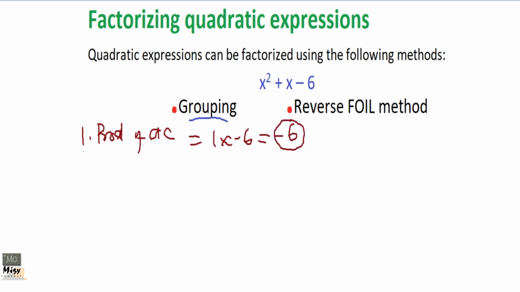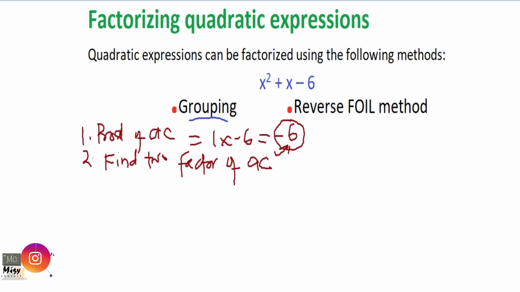The second step is find two factors of the product of AC, which is this one.